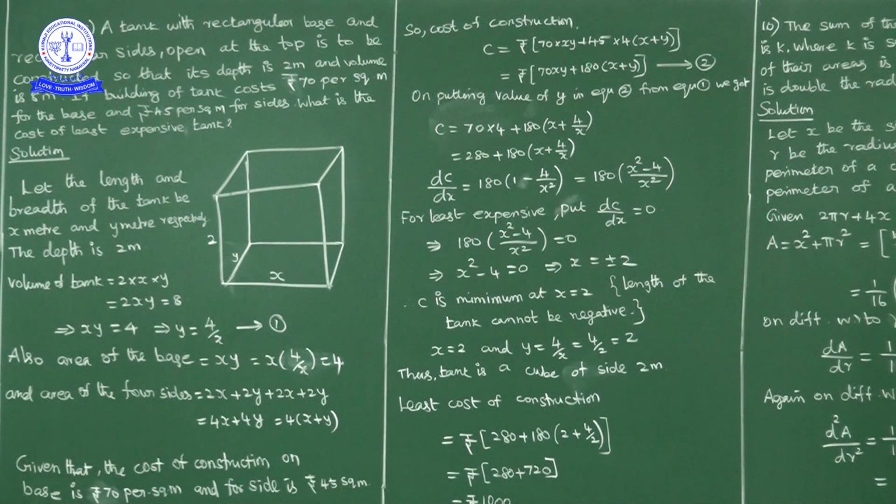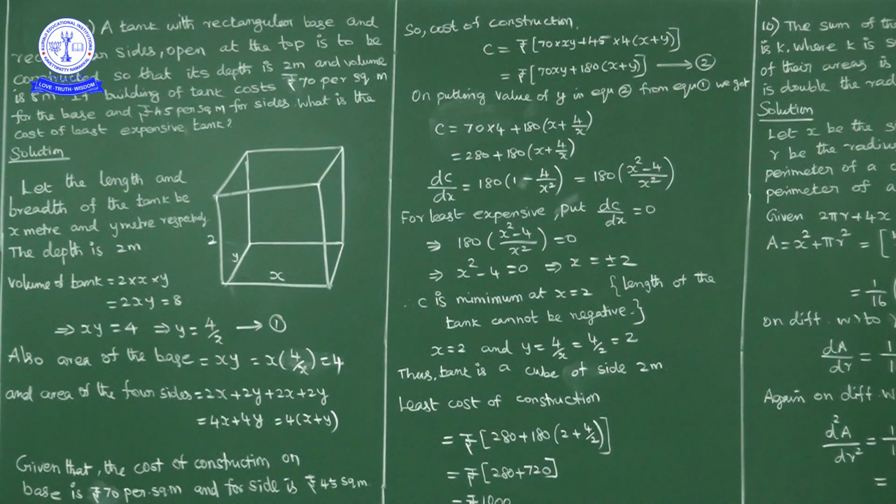x equal to minus 2 is rejected because x cannot be negative as it is length of the tank. So x equal to 2 is a point of minima. Now at x is equal to 2, y is also 2. So x 2, y 2, depth is also 2. The tank is nothing but in cube shape. So least cost of construction, in place of x and y substitute 2. So we will get C as 1000 rupees. So least cost of construction is 1000 rupees.